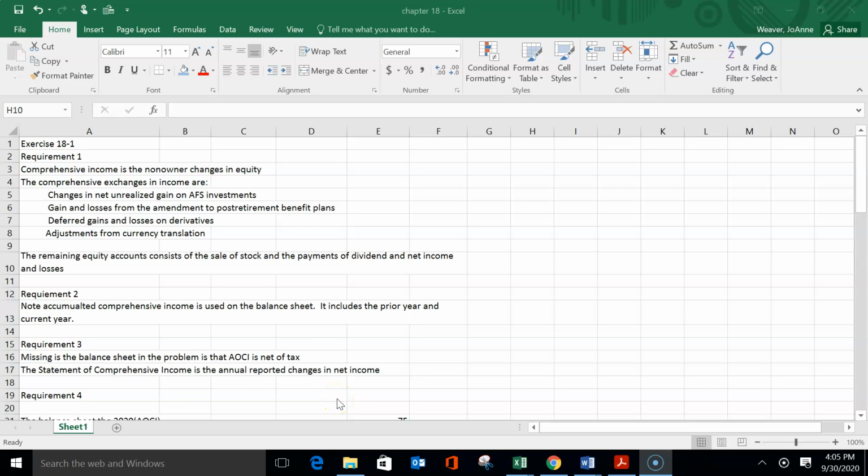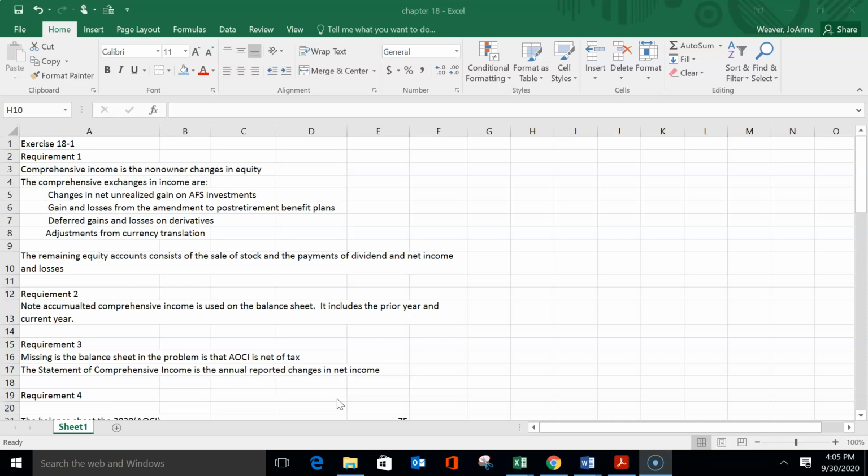I would now like to review Chapter 18. And the first thing I'd like to go over with you is Exercise 18.1. And this is really a review of comprehensive income. And the following is from the 2021 Annual Report of Kaufman Chemicals, Inc.